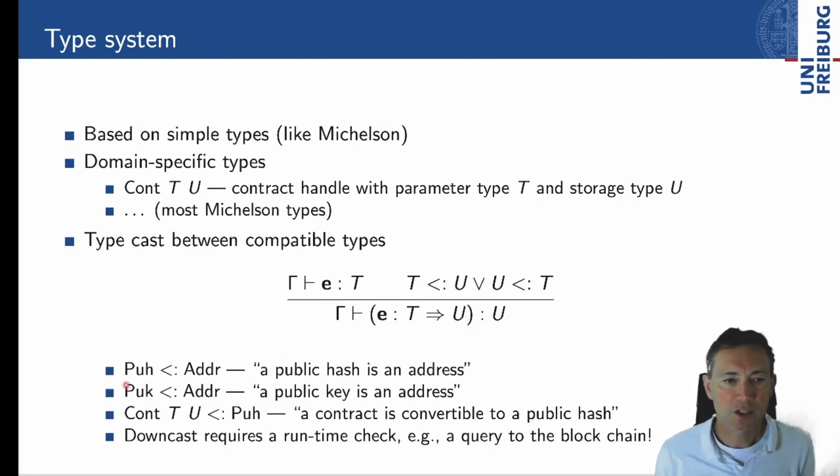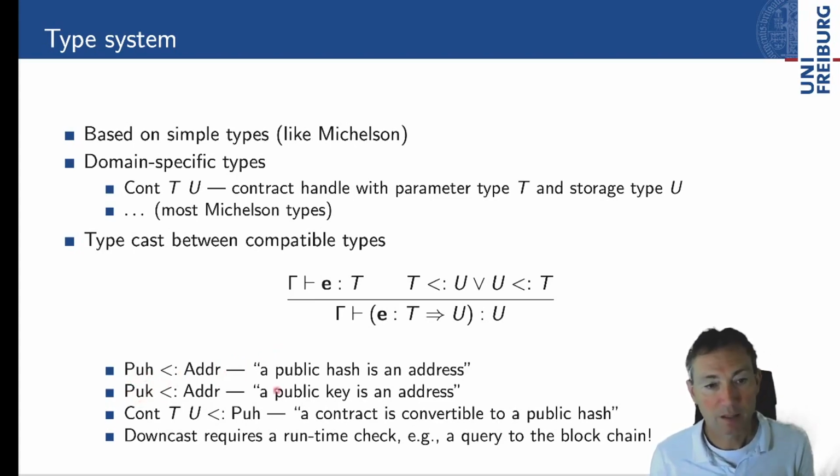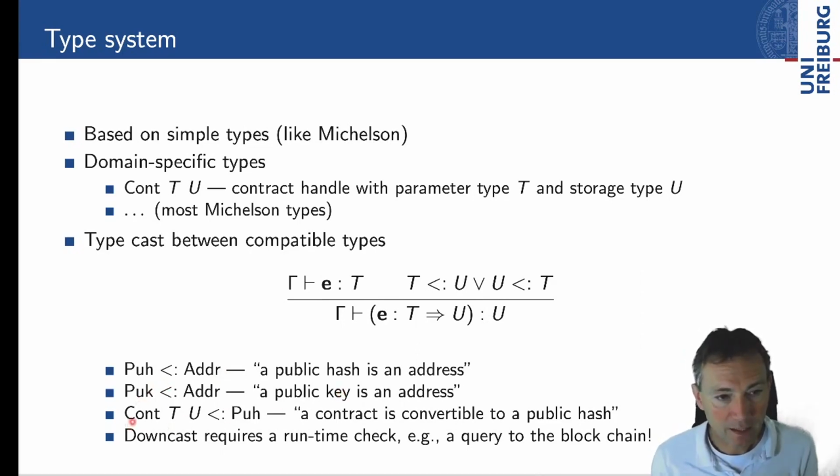If we go the up direction, PUH is the type of a public hash, so that's certainly an address. PUK is a public key type, that's certainly an address as well. And a contract handle is also at runtime represented by a public key hash. So a contract is obviously convertible to a public hash, but we're forgetting in that transition that it's actually a contract.